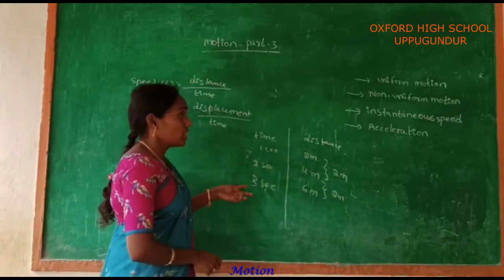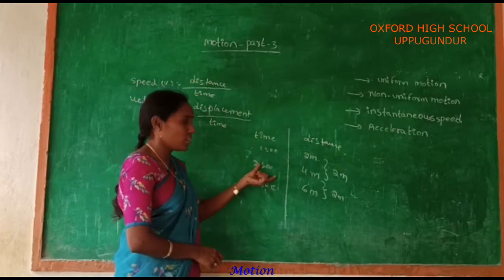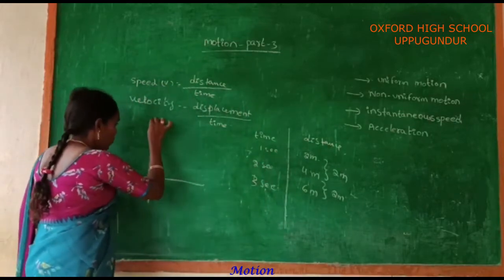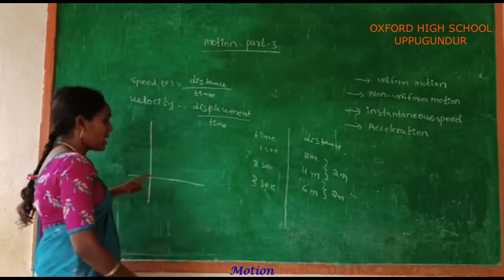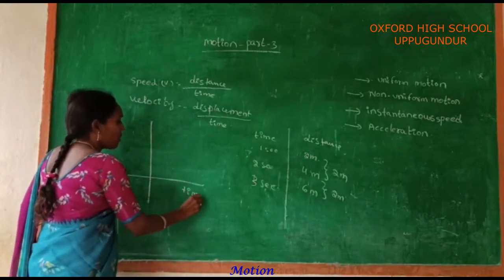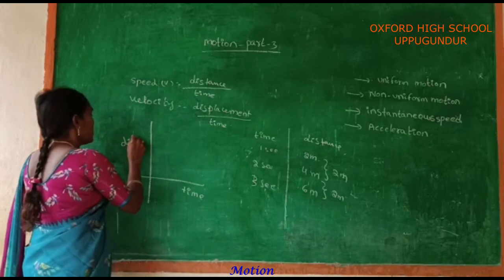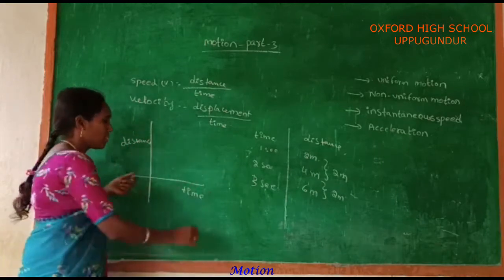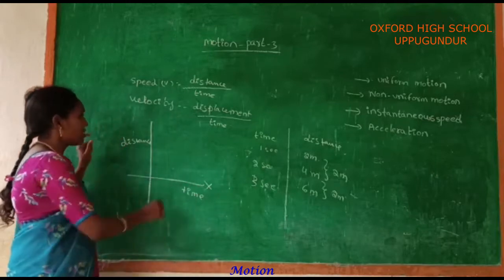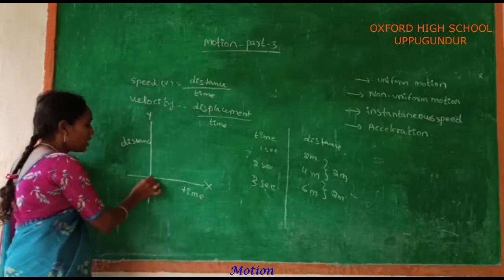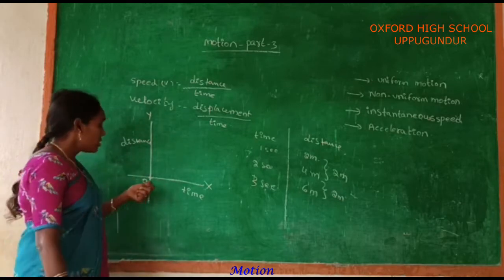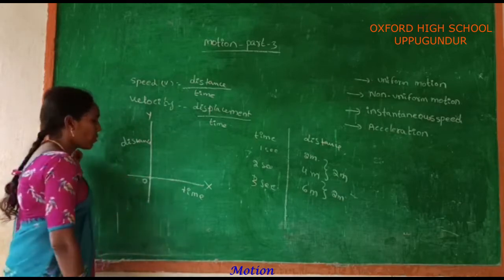Before going to non-uniform motion, see this: you have to draw a graph between time and distance. Take time on the x-axis and distance on the y-axis. The point of intersection of these two perpendicular lines is O, which acts as the origin.